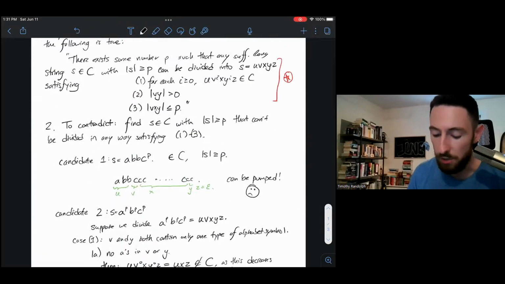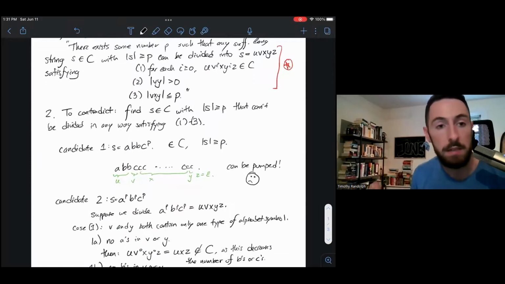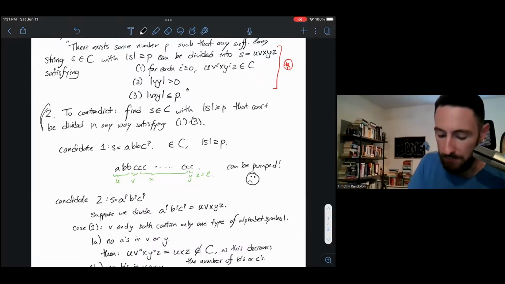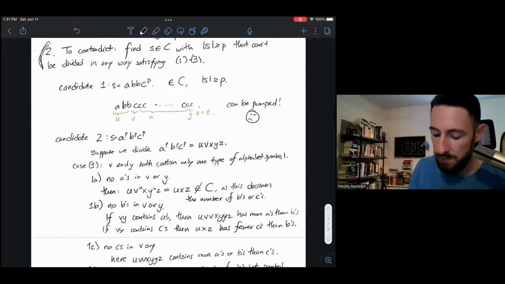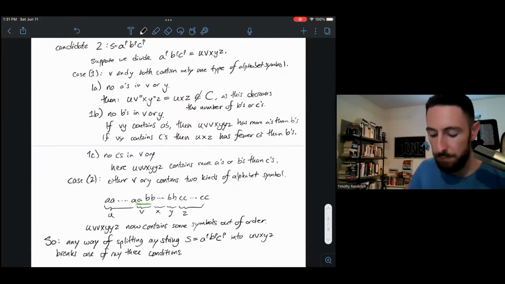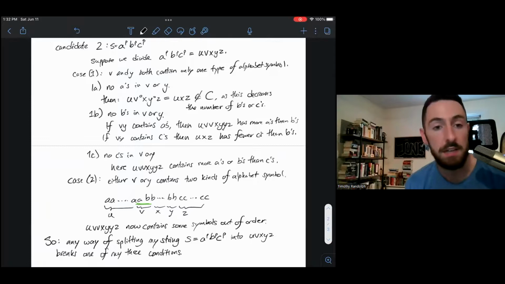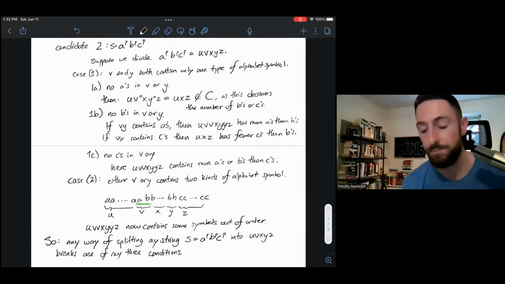What I'm trying to do is contradict the pumping lemma as stated here. So I've got to find some string that cannot be divided, right? Got to show this thing can't be split in two. So what I've done is I've carefully plotted out every possible case of a division, and I've shown that all of those cases must fail at least one of the three conditions. Implicitly, a couple of times, I've used the condition vy greater than 0, which means either v or y must have some characters.